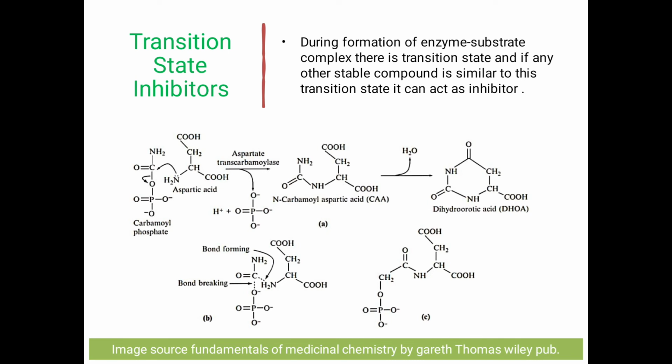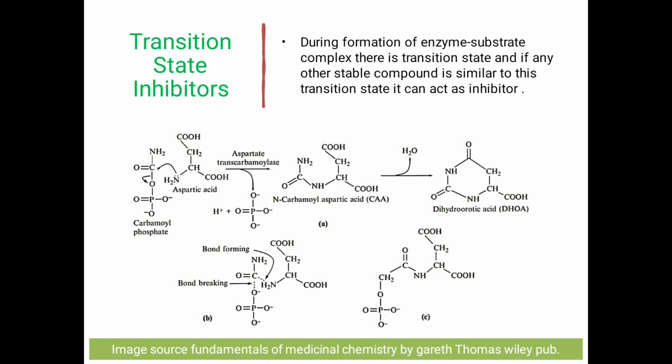Transition state inhibitors. During formation of the enzyme-substrate complex there is a transition state, or some biochemical process required. In disease conditions also there is this transition state. So if any other stable compound is similar to this transition state, it can act as an inhibitor. For example, this is one biochemical process required for cancer cells to grow. So if we inhibit this reaction at an initial stage, there will be no growth of cancerous cells. In this reaction you can see A, B, C.